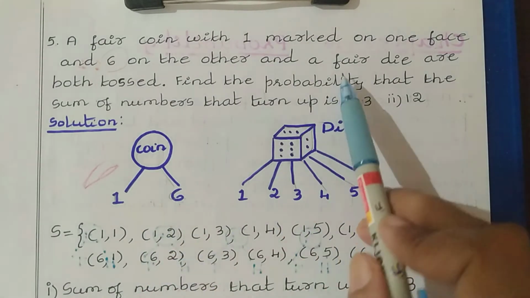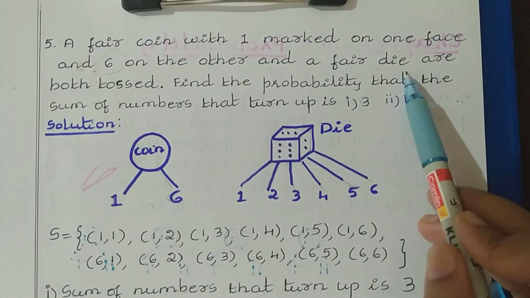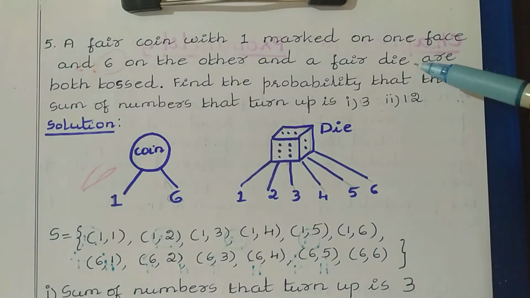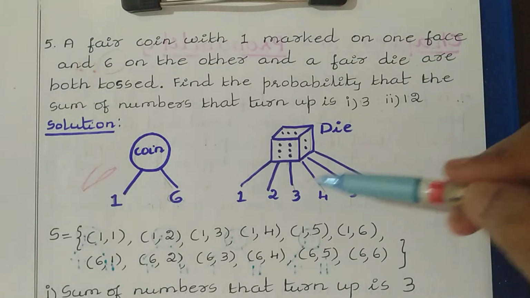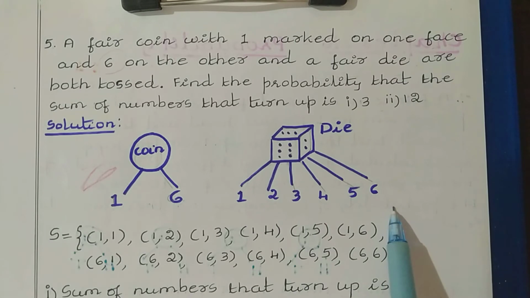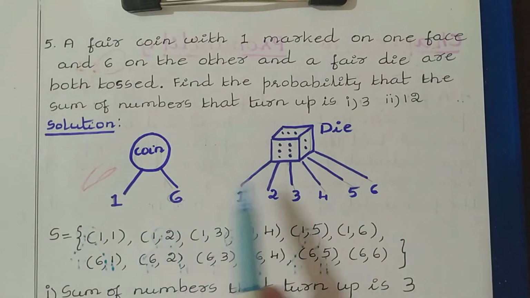Along with that they are talking about a fair die. Die means it has 6 faces. They have not mentioned anything regarding the die, so directly here we can take 6 faces. So 1, 2, 3, 4, 5, 6. So a coin as well as a die both are tossed.